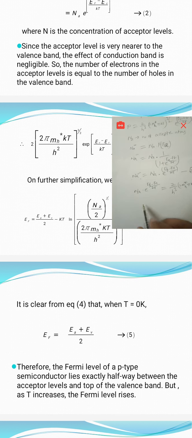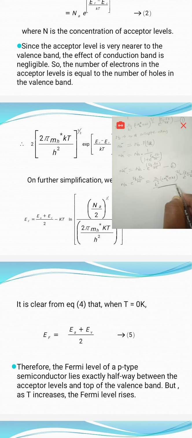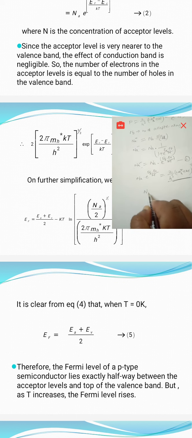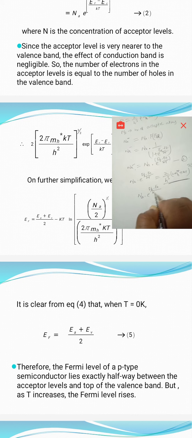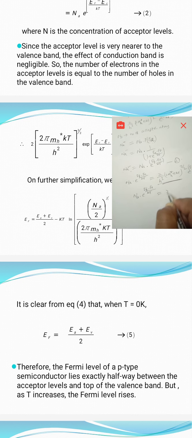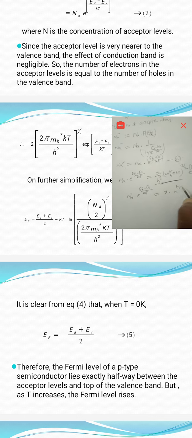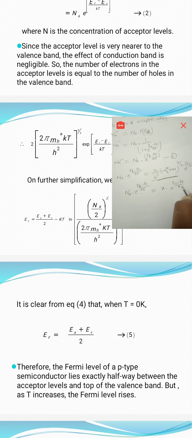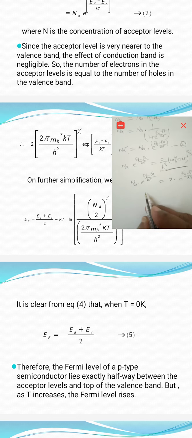Here we take 2 by h cube, 2 m star pi KT whole power 3 by 2 as x. Then we have Na into e power of Ef minus Ea by KT is equal to x into e power of Ev minus Ef by KT.